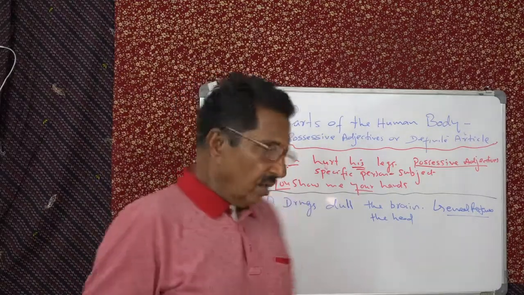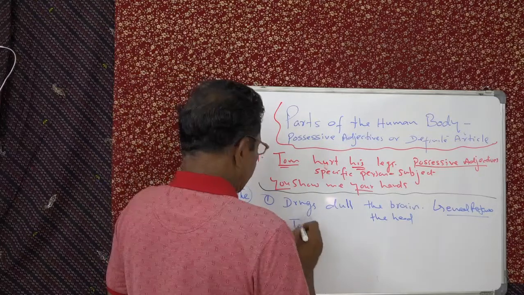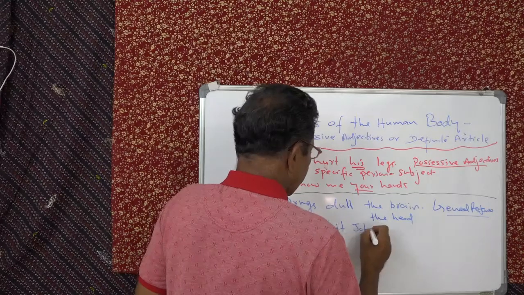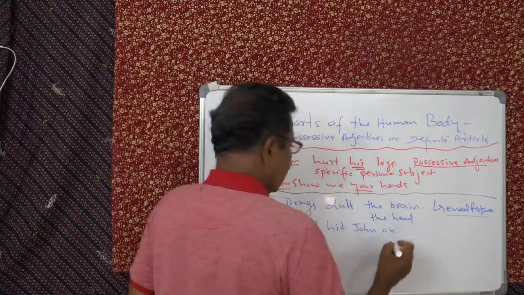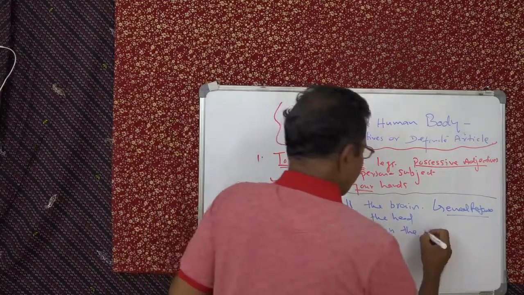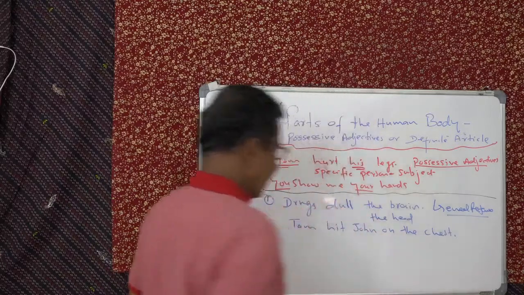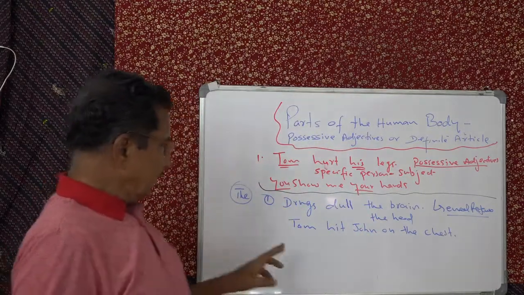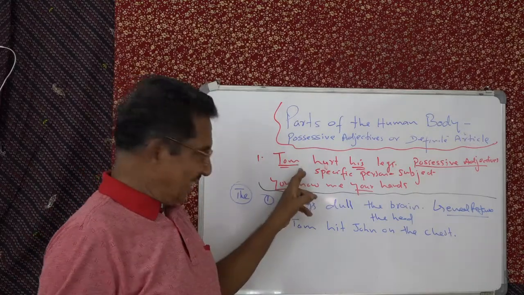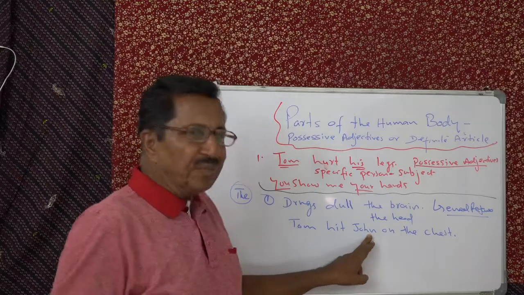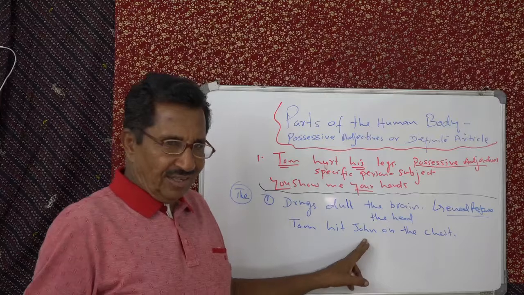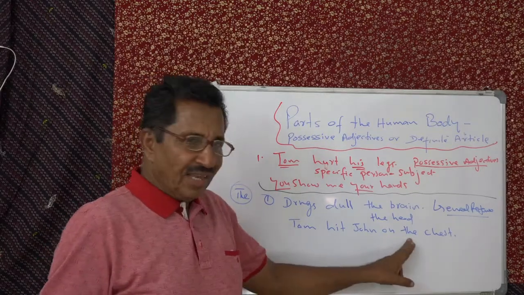So, Tom hit John on the chest. Okay, on the chest. Now here you can see. This is the second use of the. As I told you, here it is subject. Here it is Tom hit John, object. The part of the body, the object's body. And then you have to use the. You know the reason why.